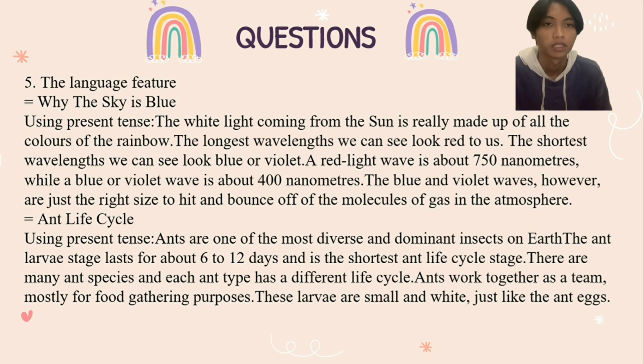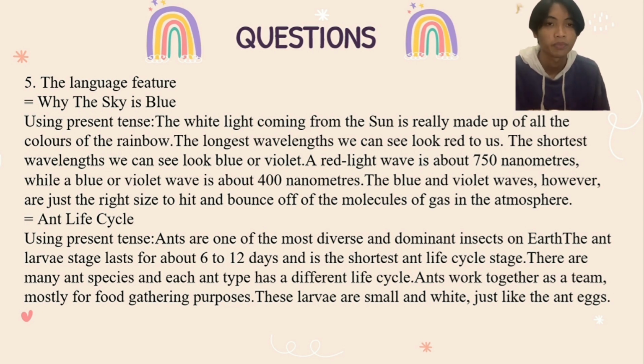Question number 5. In text number 1, why the sky is blue, using present tense: the white light coming from the sun is really made up of all the colors of the rainbow. The longest wavelength we can see looks red to us. The shortest wavelength we can see looks blue or violet. A red light wave is about 750 nanometers, while a blue or violet wave is about 400 nanometers. The blue and violet waves, however, are just the right size to hit and bounce off the molecules of gas